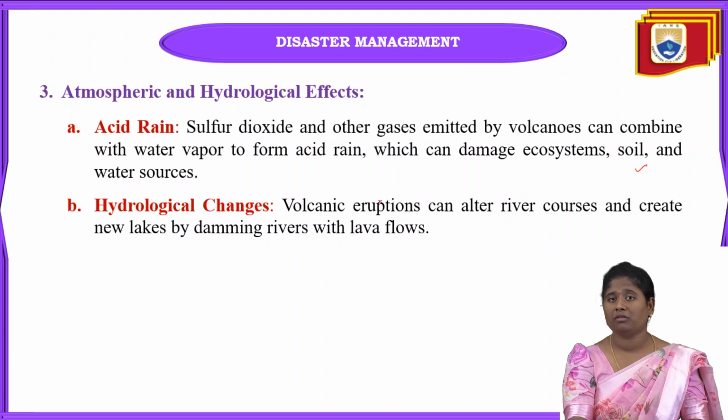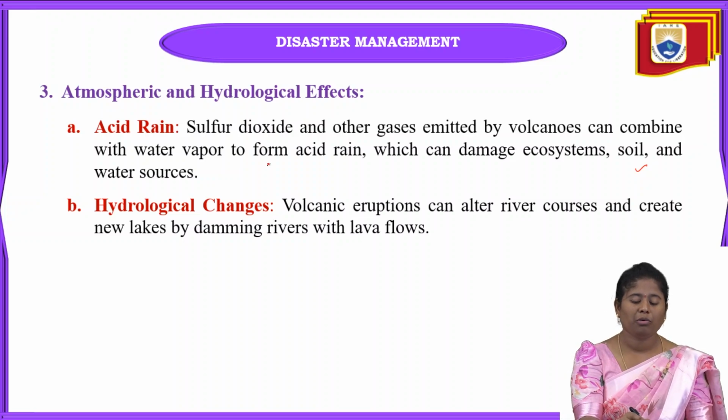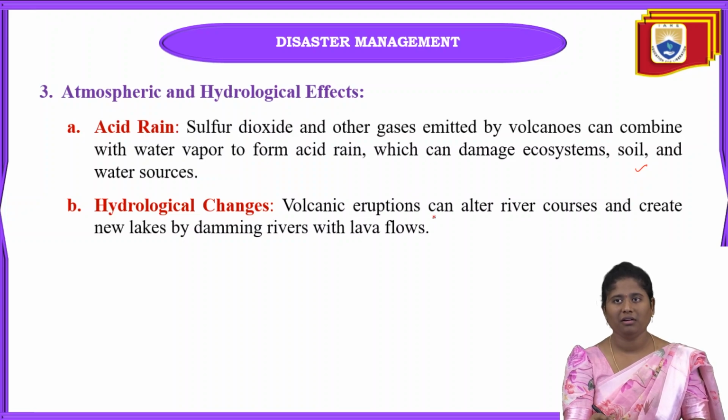When sulfur dioxide or some other gases are emitted by the volcanoes and go into the atmosphere, they change form into water vapor, and when they reach the stratosphere, they form acid rain.